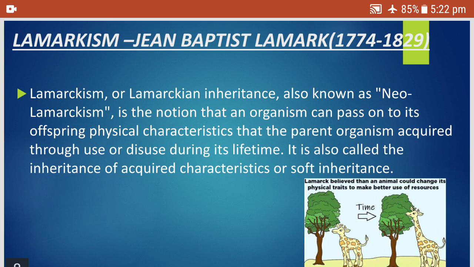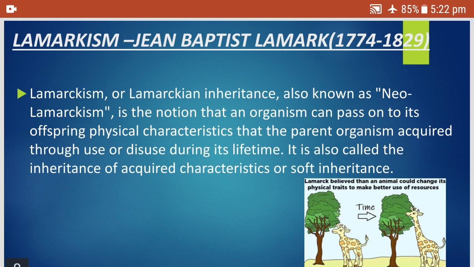So variation helps the organism to adapt to the changing environment and increases the survival chances. That we have seen through the beetle experiment. Now let us see Lamarckism, Jean-Baptiste Lamarck from 1774 to 1829.